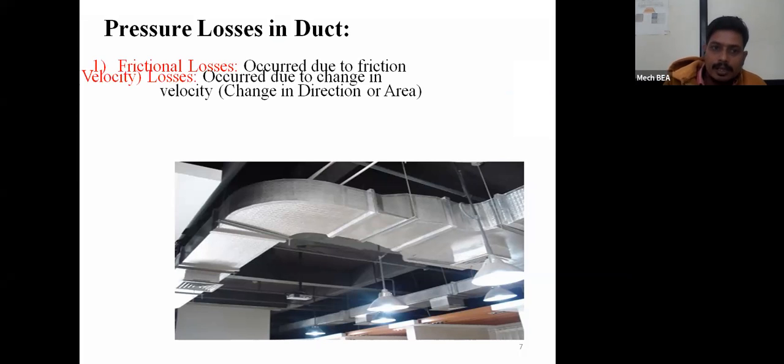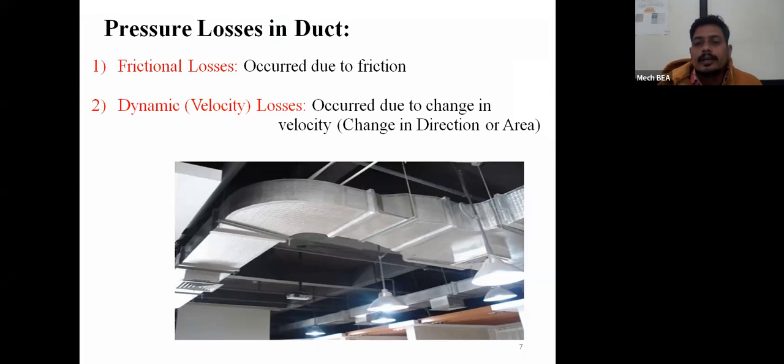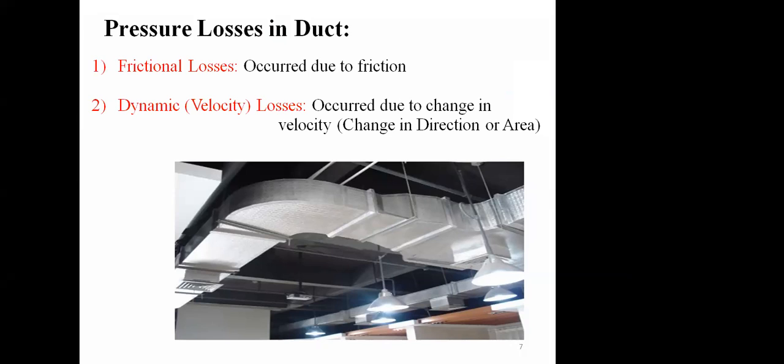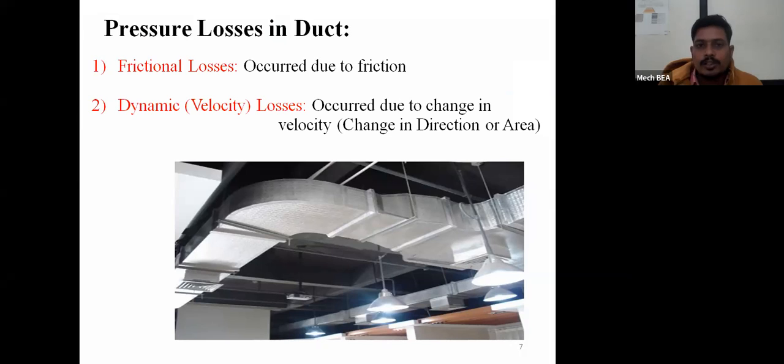Along with frictional losses, there are the minor losses, called the velocity losses or dynamic losses. Those mainly occur because of the change in velocity. That change in velocity may be either in direction or in magnitude.